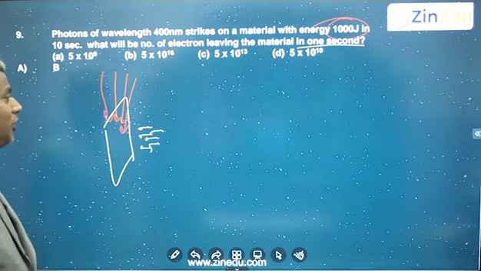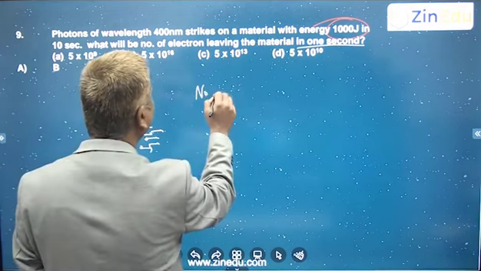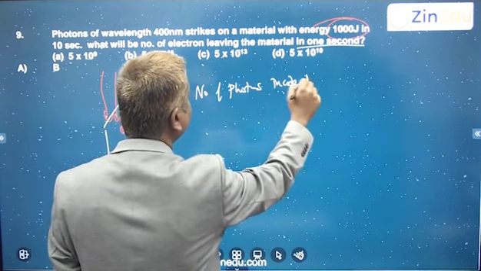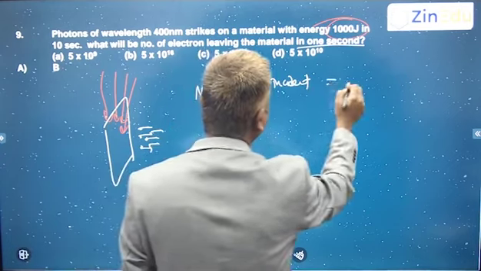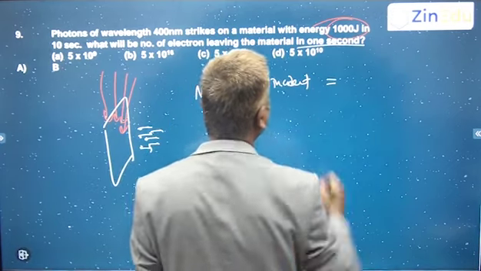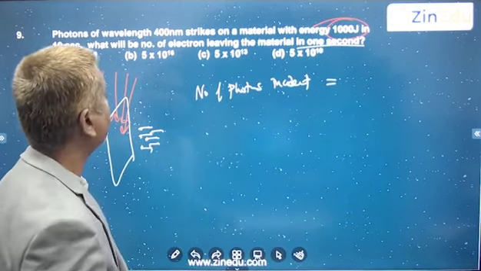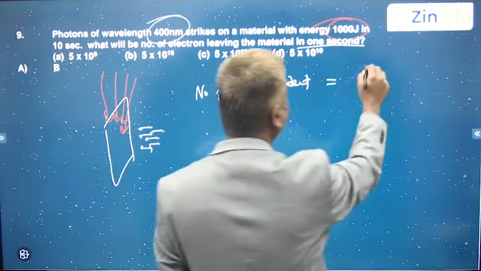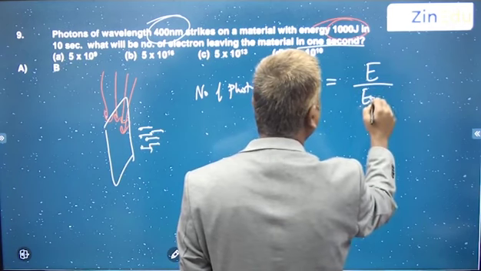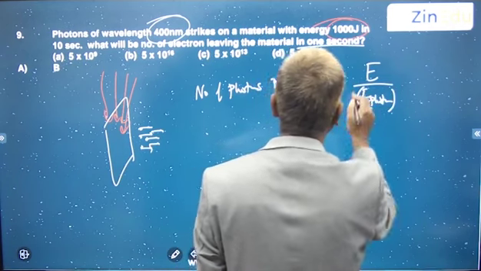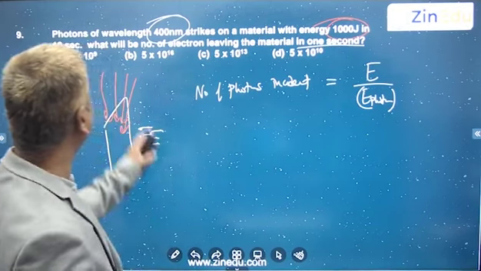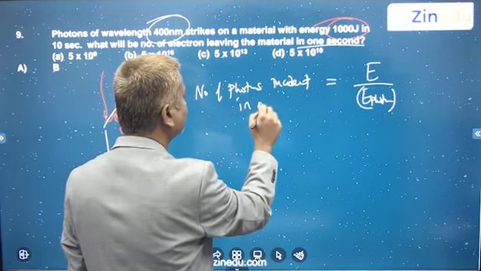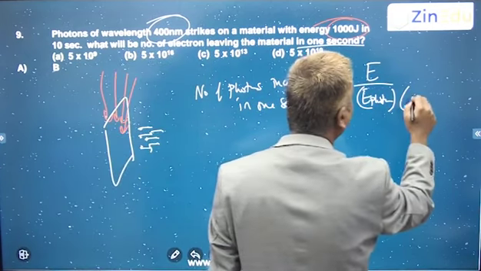So we need to know the number of photons incident first. That is nothing but total energy, 1000 joules, divided by the energy of each photon. That gives you the total number of photons incident, and that too in 10 seconds. But you want it in 1 second, so you divide by 10.